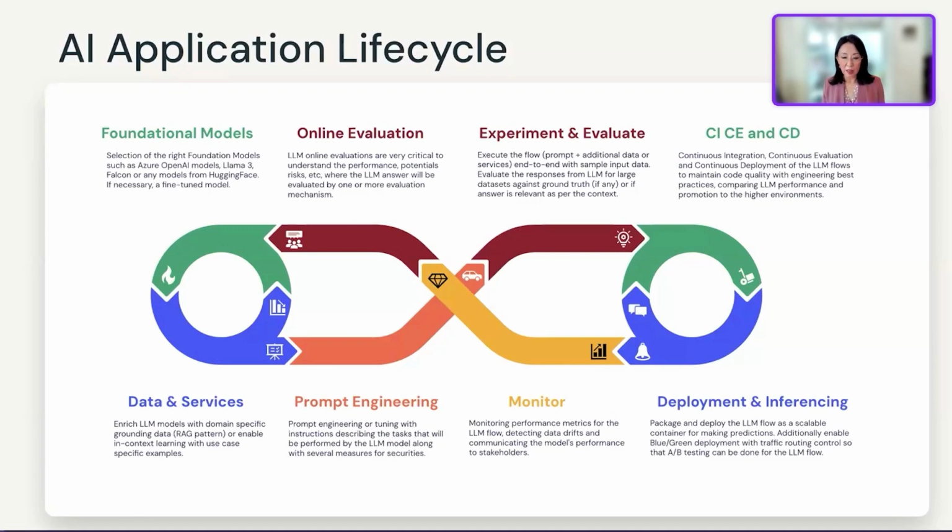First, I want to call out a few things on this lifecycle loop of a GenAI application. First, you need to select the right foundation model. There are hundreds of them, and the amount and the speed at which large language models come into the world is dizzyingly fast. You can choose from OpenAI GPTs, Llama 2 and 3, any models from Hugging Face, just tons of them. And then you can fine tune all of them. You have lots of permutations, so many ways of fine tuning these models that you can combine them.